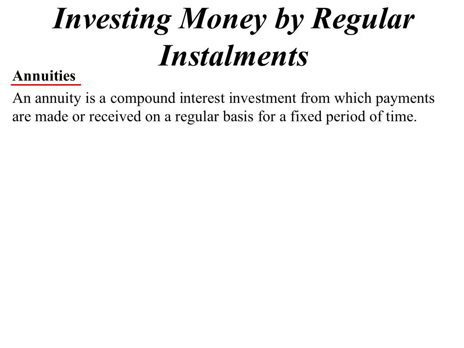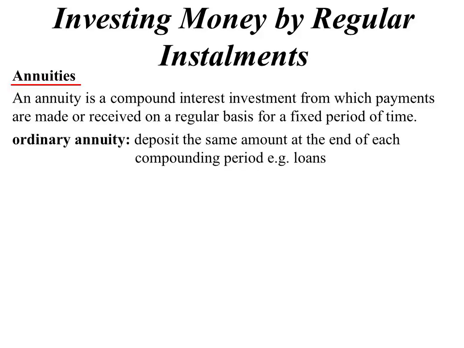Right, investing money. So there's these things called annuities, which is simply this: a compound interest investment from which payments are made or received on a regular basis for a fixed period of time. Two types. There's what we call an ordinary annuity, and that's where you deposit the same amount at the end of the compounding period. And so that's like a loan, because you pay back at the end of the period, not the start of the period.